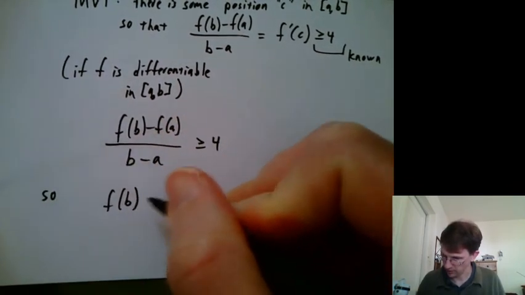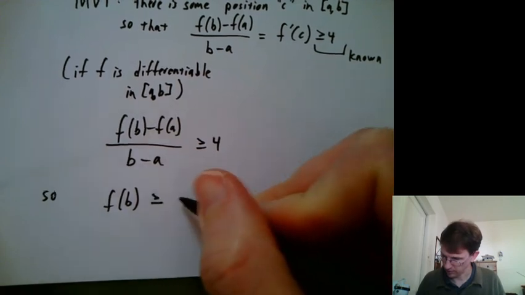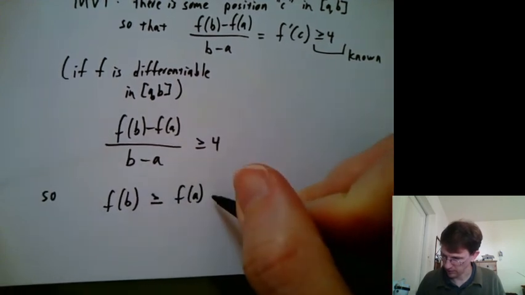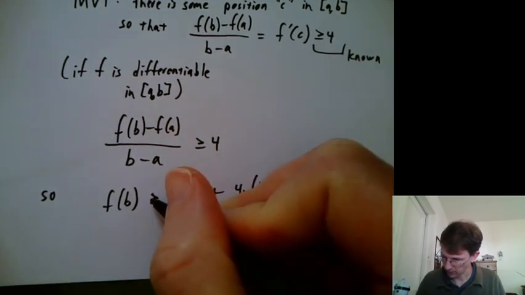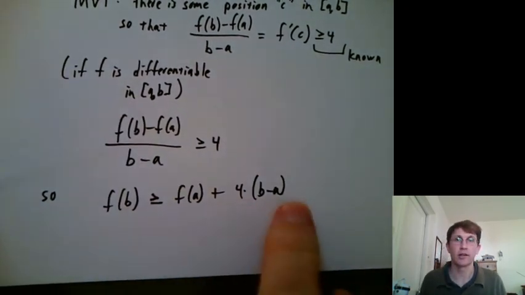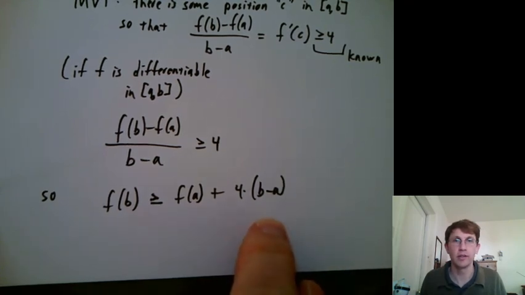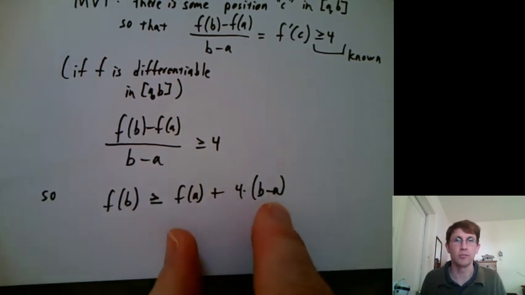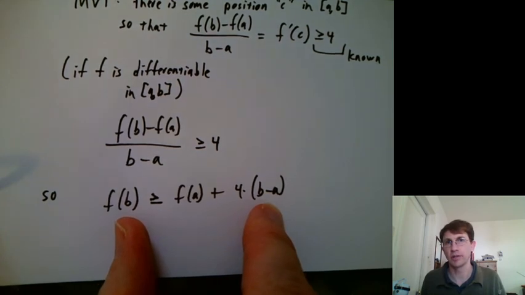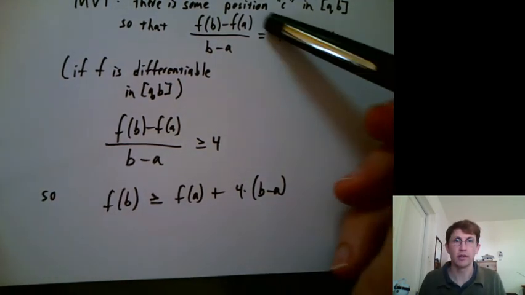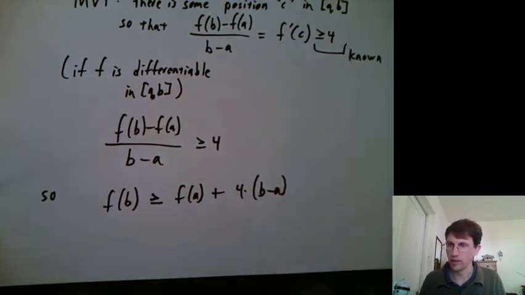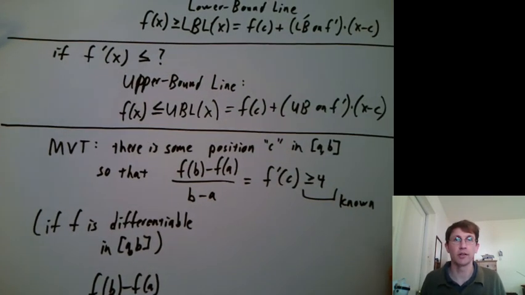So f of b is greater than or equal to f of a plus 4 times b minus a. So we're getting that kind of tangent line formula feeling to it. Here b is the end point, but you could also call it x if x is anywhere between a and b. So that's how we can use the mean value theorem to relate to this upper bound line, lower bound line kind of problem.